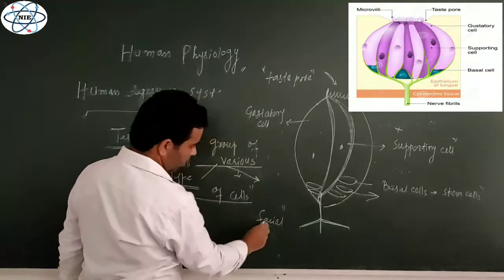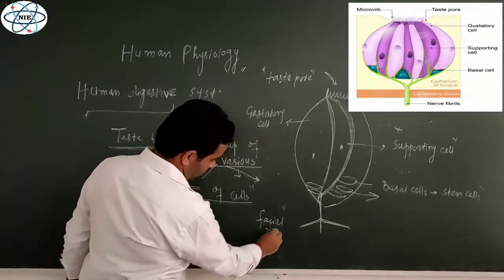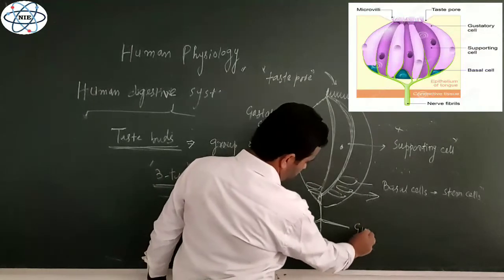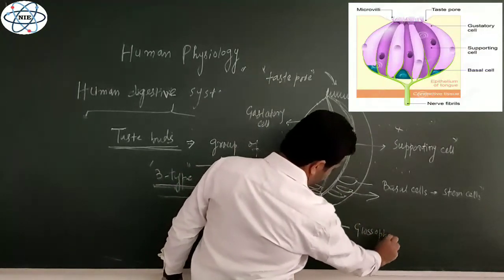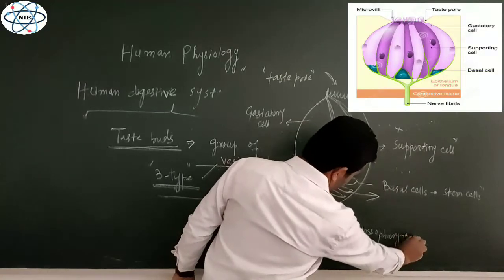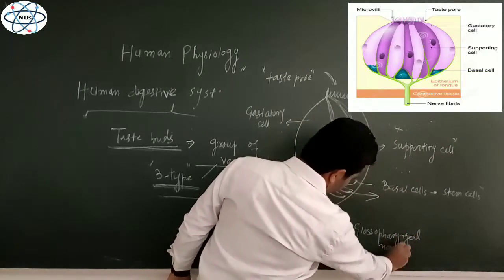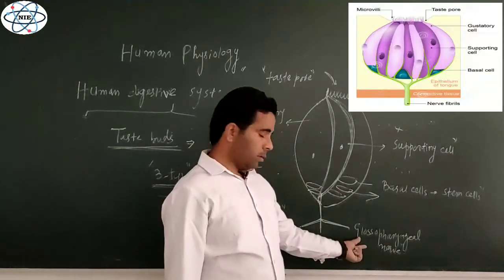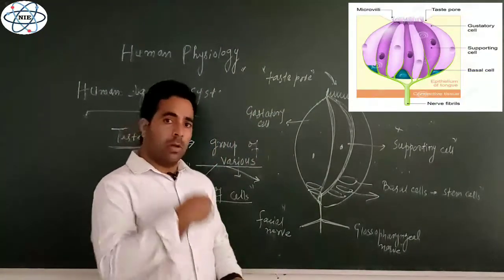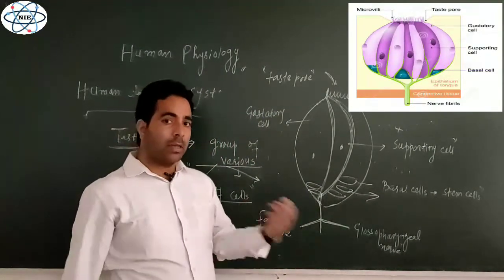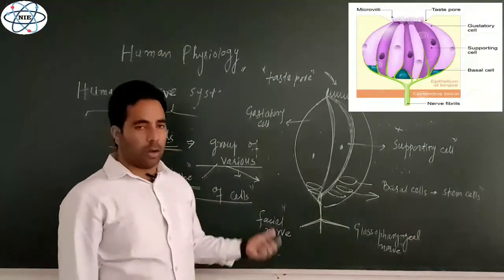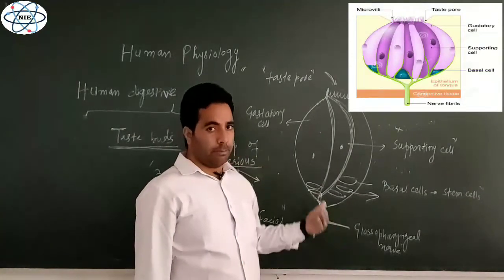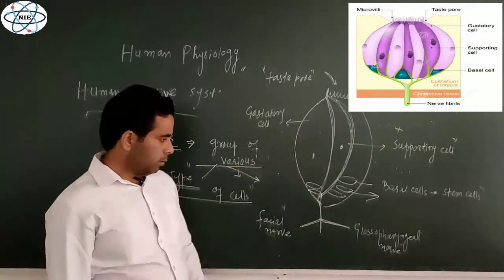This is one of the cranial nerves which is going towards the brain, the facial nerve, and there is another nerve that is known as the glossopharyngeal nerve, right? So the nerve fibers from this end join the facial nerve and the glossopharyngeal nerve. These are the two cranial nerves which go towards the temporal lobes of the brain, where the actual perception of the taste occurs, whether it is sweet, salty, sour, bitter, or any other taste, right?